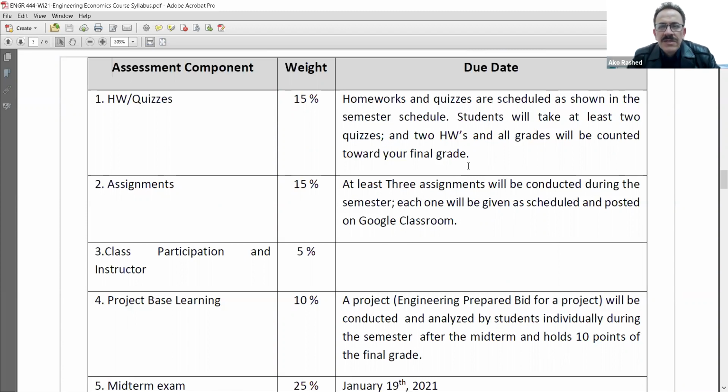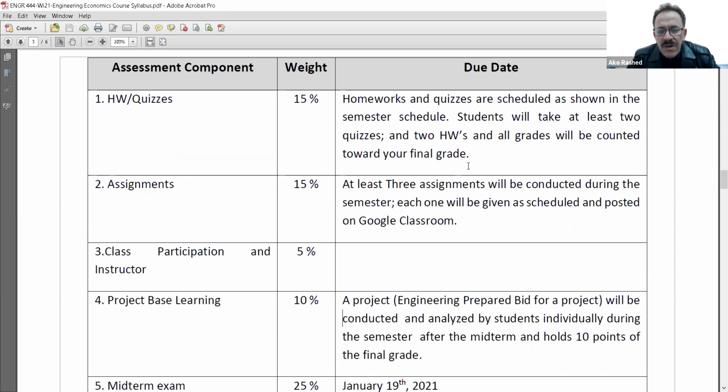And here are the things that you are looking for, I think, in the course syllabus. The quizzes and the assignments that we will have will hold 15% of the total grade. There will be more than 3 assignments, by the way. There will be 15. The class participation, by the way, means participation and attendance. There will be 5 marks for this one, so please don't miss any classes, and I want you to be active during the classes.